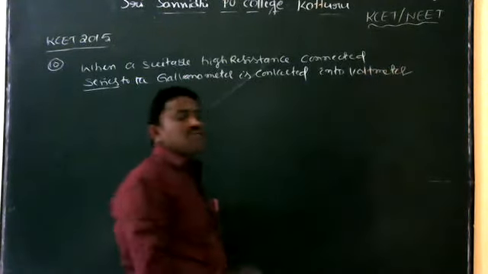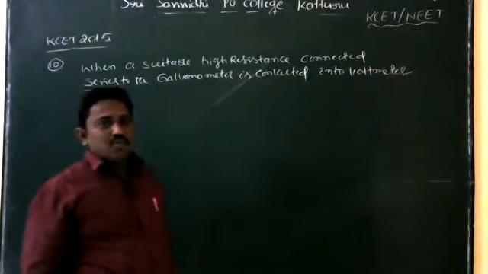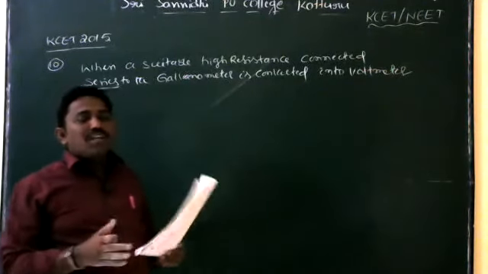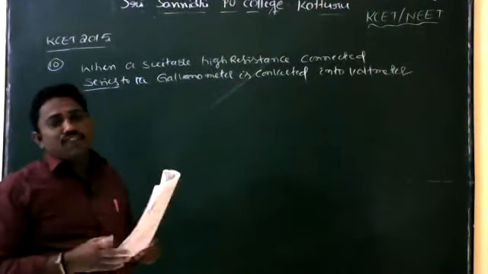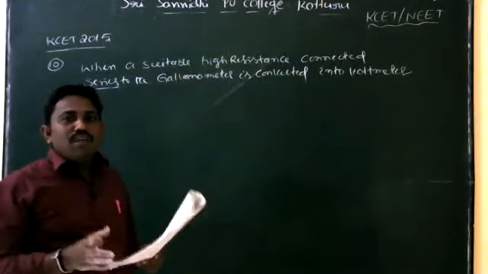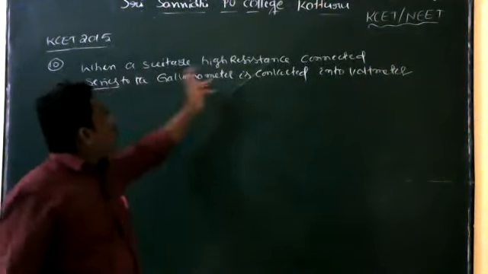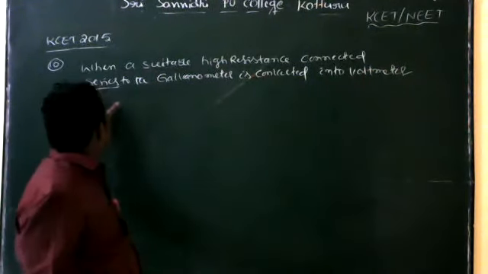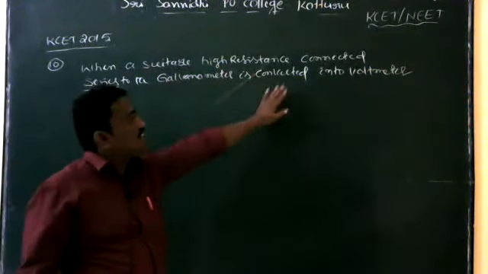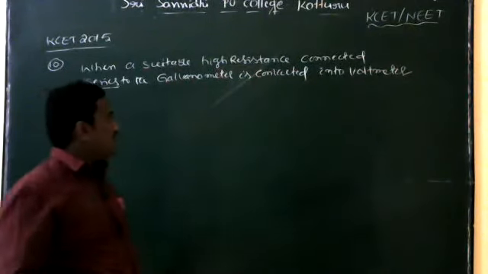But a voltmeter is always connected in parallel. So the ideal voltmeter resistance is infinity, and the ideal ammeter resistance is 0.